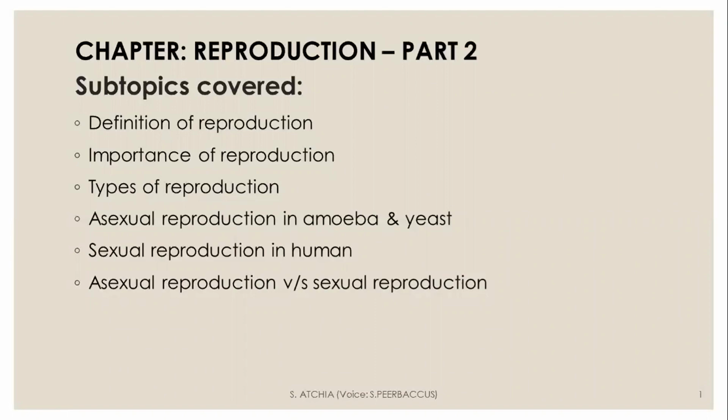To help you develop a better understanding of asexual reproduction in amoeba and sexual reproduction in human, I will play a short video respectively.